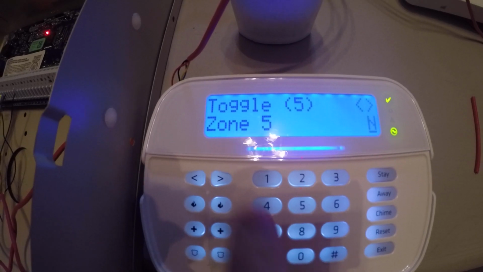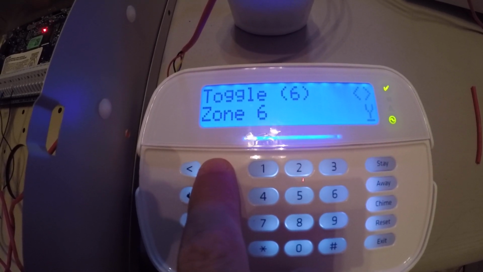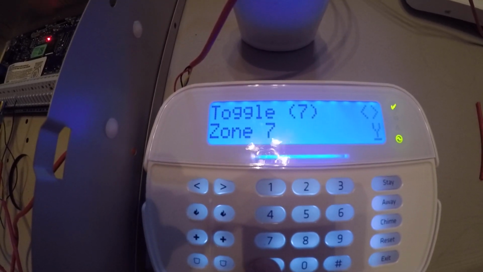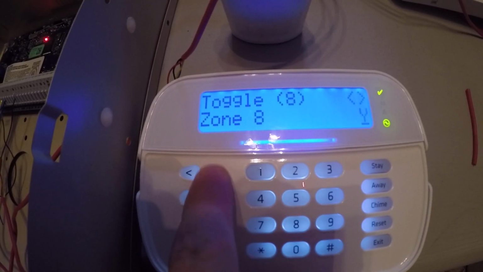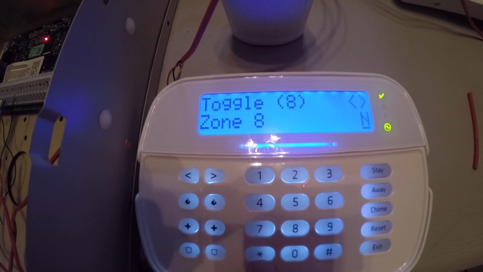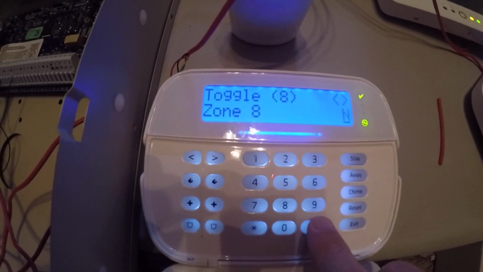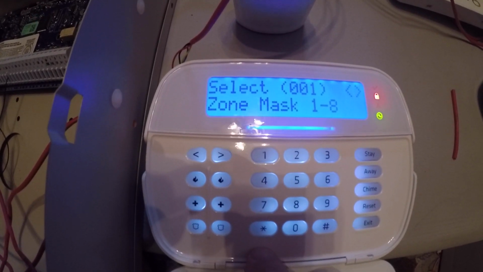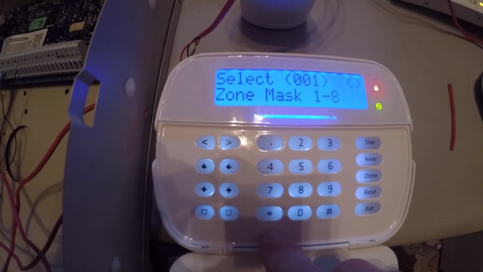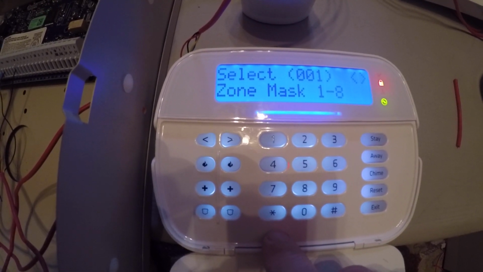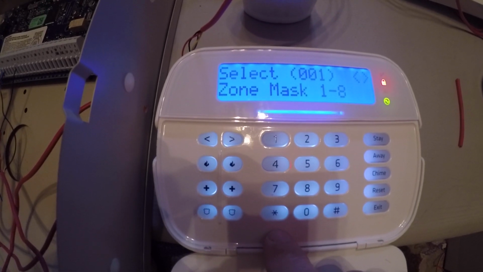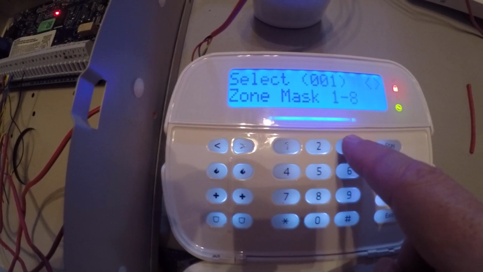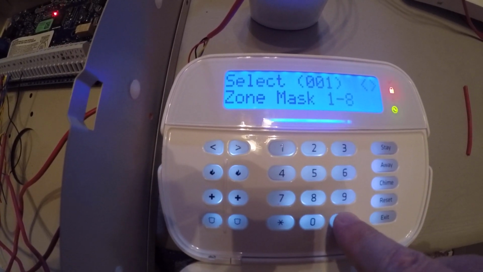Star. And then we're going to go to the next section. The next one, zone 6, is not programmed. Turn that off. Zone 7, we're going to turn that one off. Zone 8, we don't want to turn that one off. Now, we're going to want to turn off the communicator. If not, we're going to get troubles for the system trying to communicate. And so we need to pound out of this section.